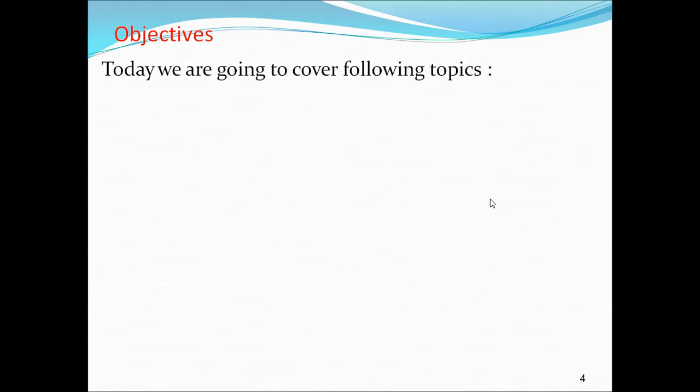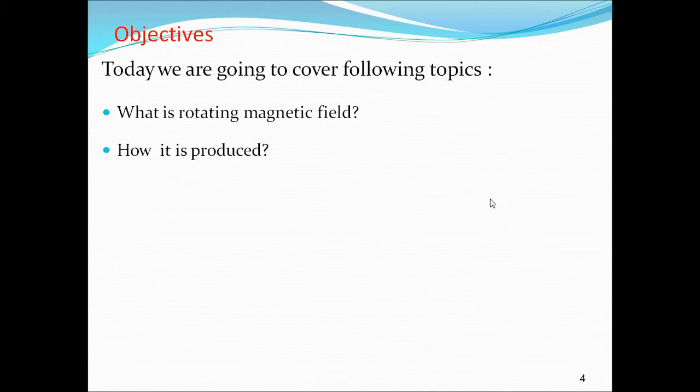Today we will check what is the rotating magnetic field. What is the rotating magnetic field? How is it produced? Where is it produced? What is the purpose of this rotating field? All these things we can cover today, and generation of the three-phase rotating magnetic field.